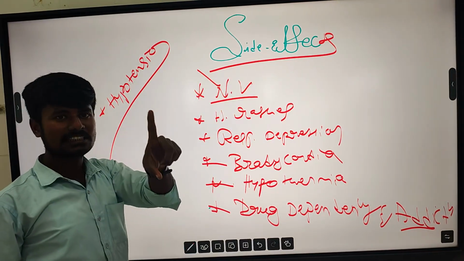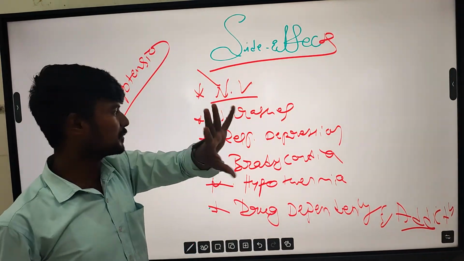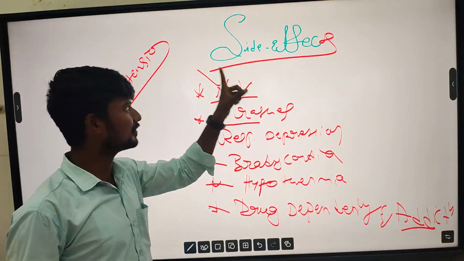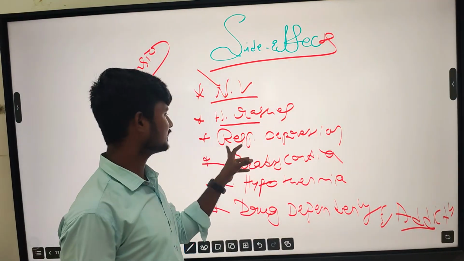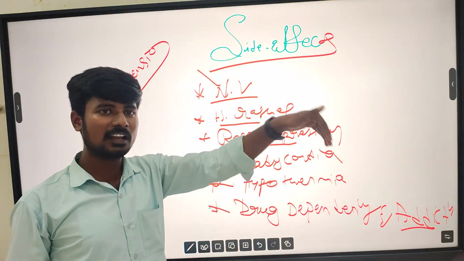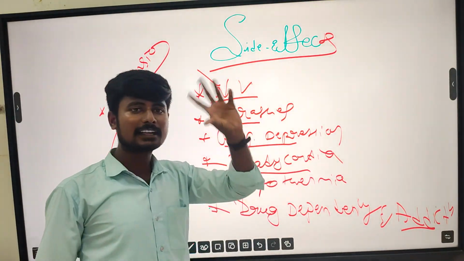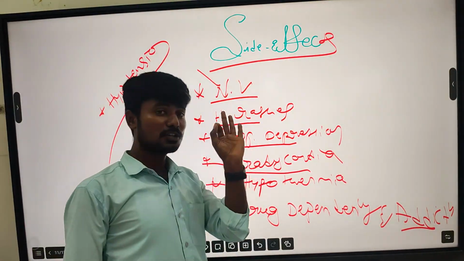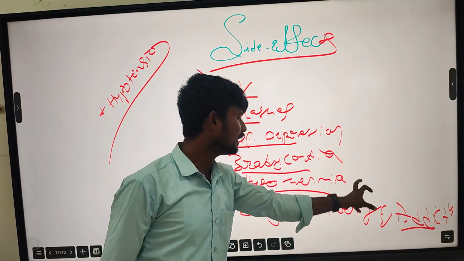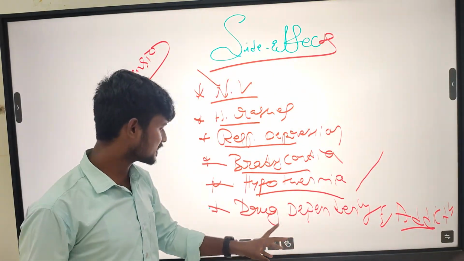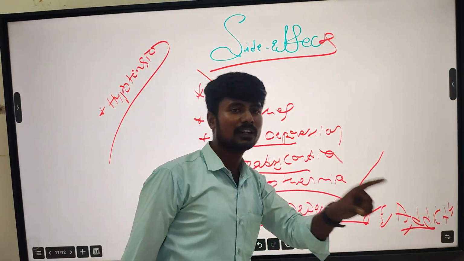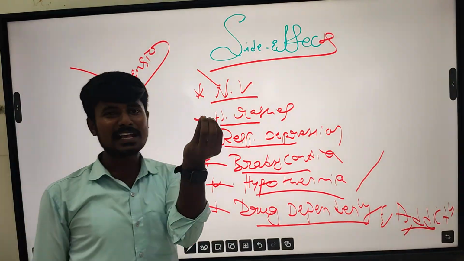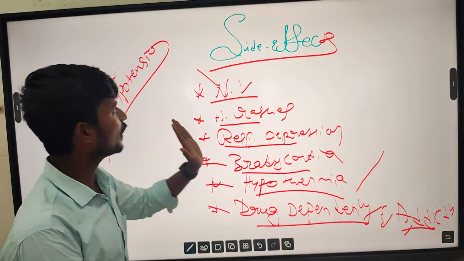Nausea and vomiting will be severe due to stimulation of the chemoreceptor trigger zone. Hypersensitivity rashes are due to histamine liberation, one of the actions of morphine or opioid analgesics. Respiratory depression is due to action on the medulla oblongata. Bradycardia is due to action on the vasomotor center of the cardiovascular system. Hypothermia is due to the temperature regulating system. Then drug dependency and addiction, as with heroin. Finally, hypotension is due to vasodilation. Okay, this is all about side effects.